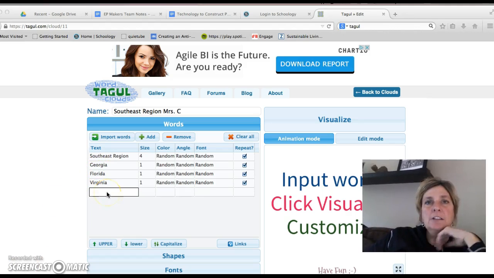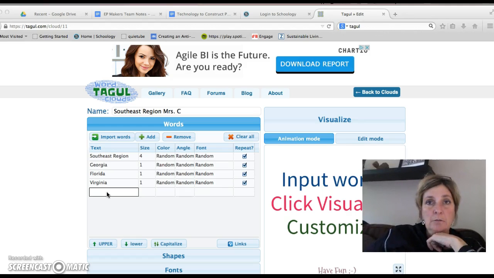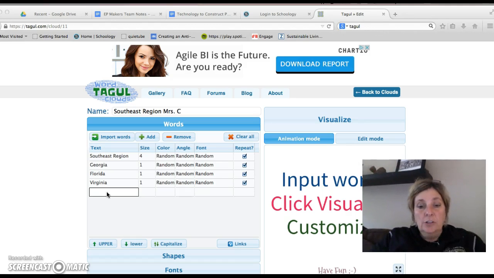Now I'm going to start adding some other words that help me describe the Southeast region. It could be things they manufacture, things they grow. It could be what type of climate they have. Is there a type of terrain that's typical of the Southeast? I know one thing, it's on the Gulf Coast, so I'll go ahead and add Gulf Coast here.